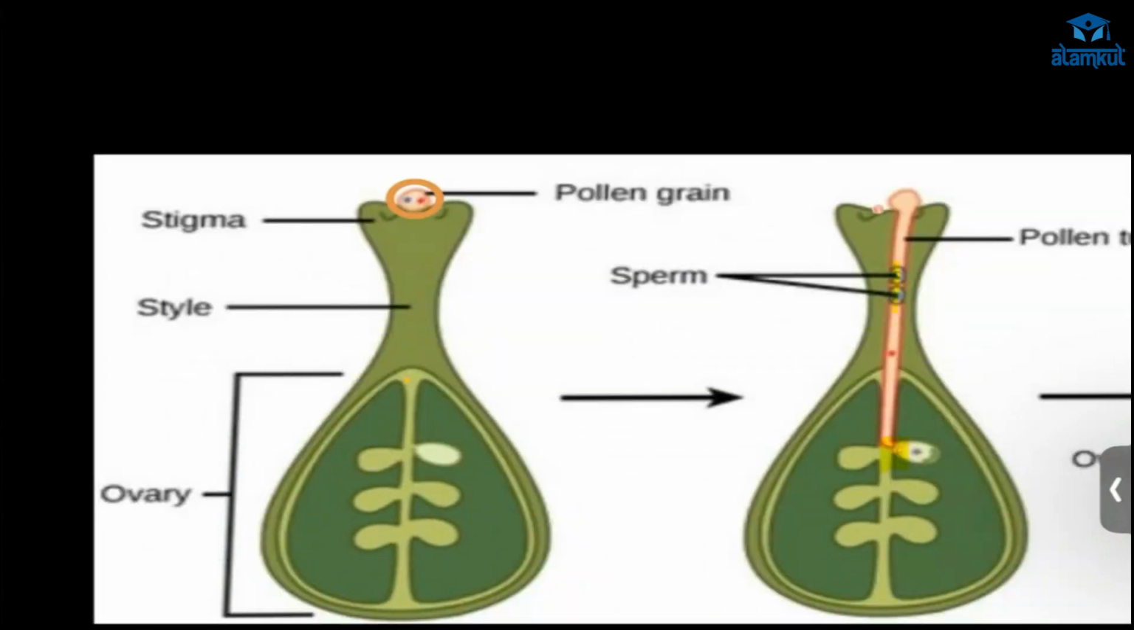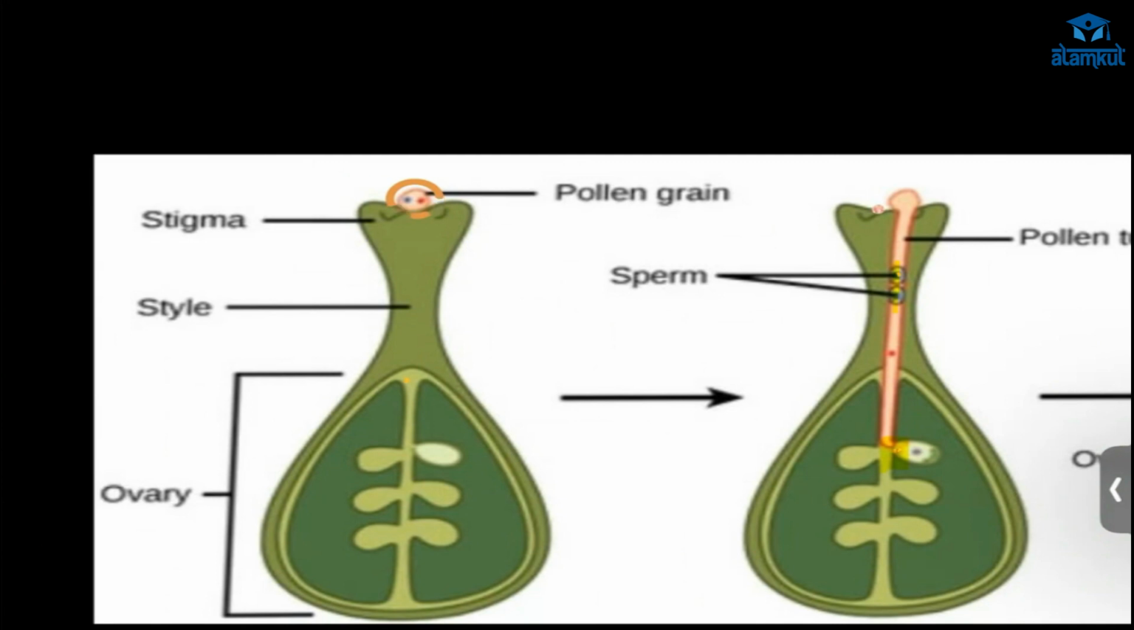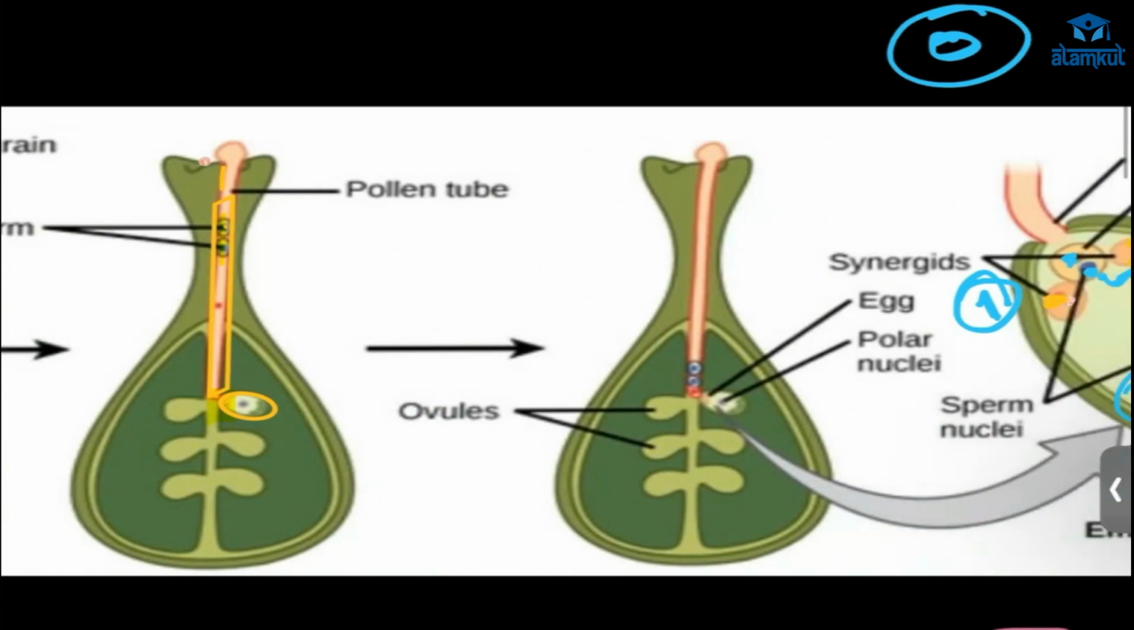Now this pollen grain contains small pores. From that, there will be pollen tube formation. Here, see, pollen tube formation, and this pollen tube will be carrying the two male gamete sperm cells. Two male gametes, which will reach the ovule, the embryo sac.